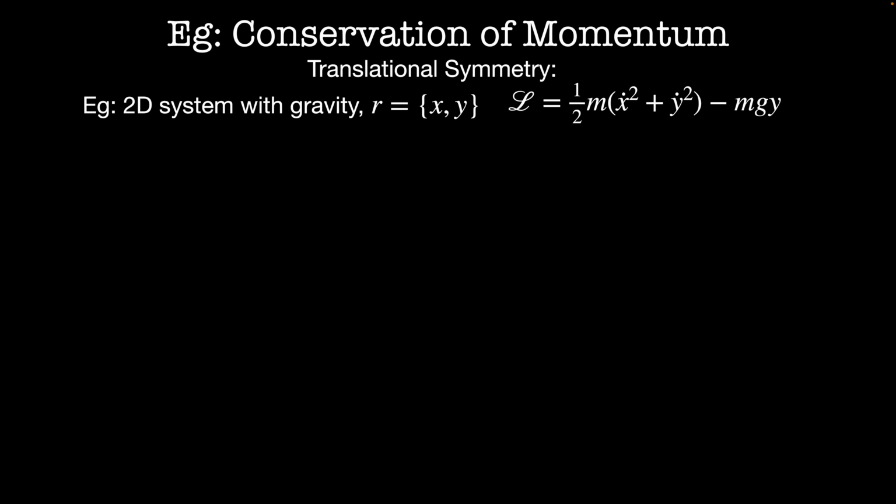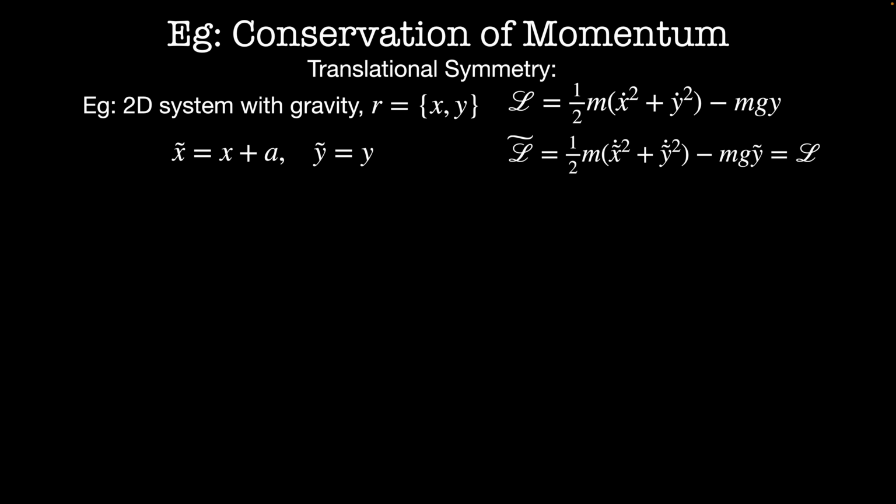In the x direction, I can pick the origin of my coordinate system anywhere. So I can write it generically as x tilde is equal to x plus a. Then in these coordinates, my new Lagrangian L tilde is equal to 1/2 m (x-tilde-dot squared plus y-tilde-dot squared) minus mg y tilde. And for this to be a continuous symmetry of the system, this must also equal the original Lagrangian L. You'll note that x-tilde-dot is equal to x-dot because a is a constant. So the new and old Lagrangians are going to be the same regardless of the value of a.